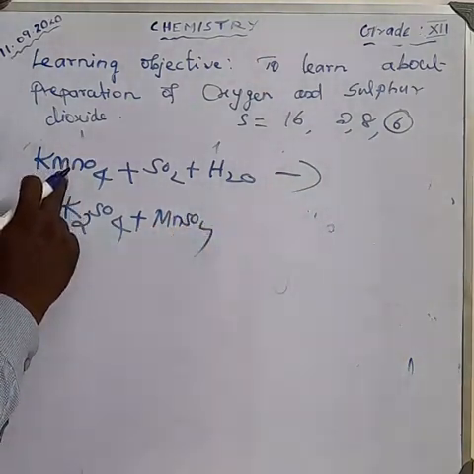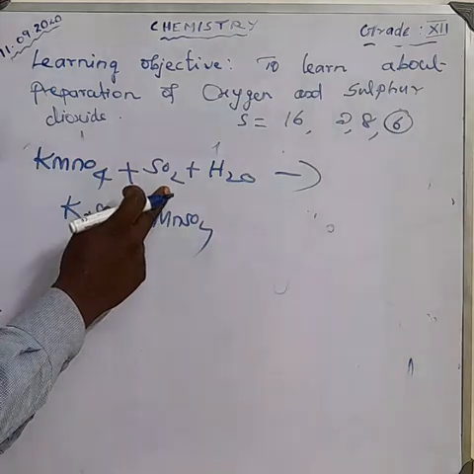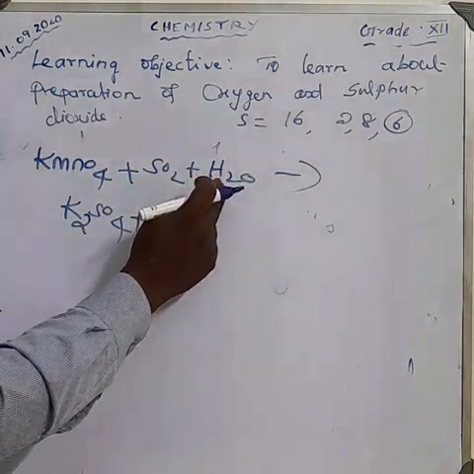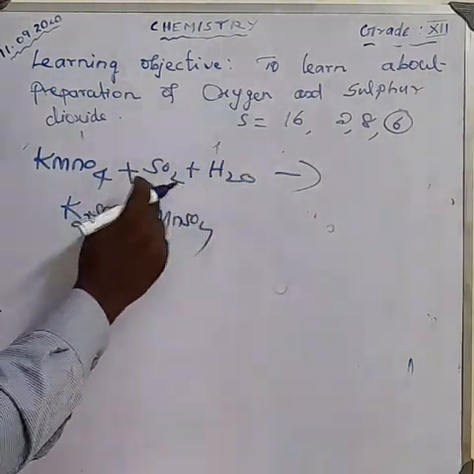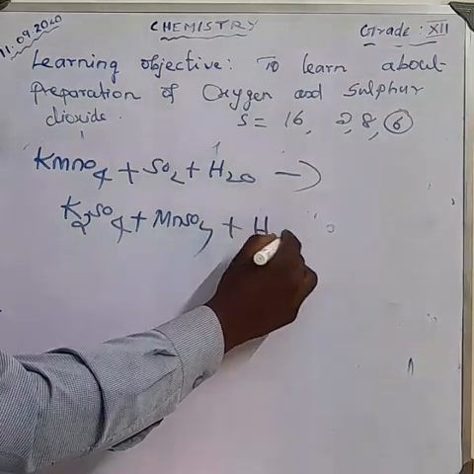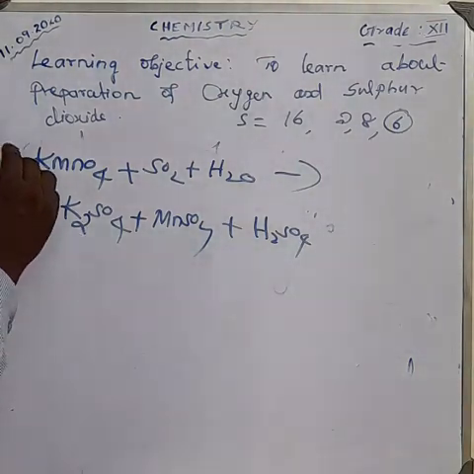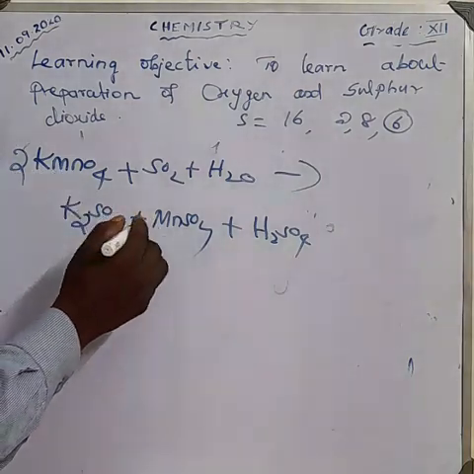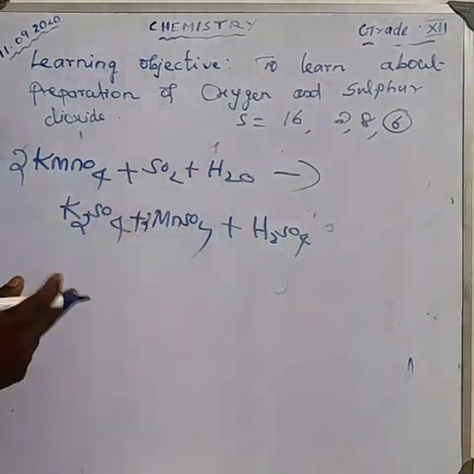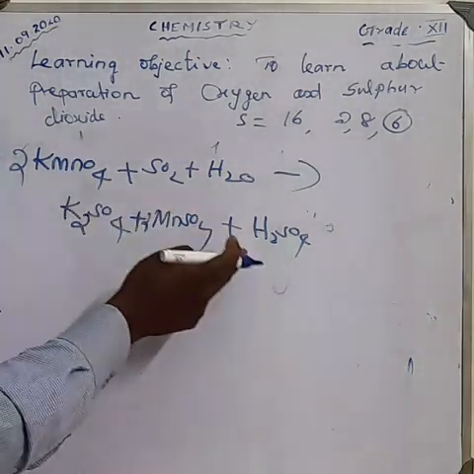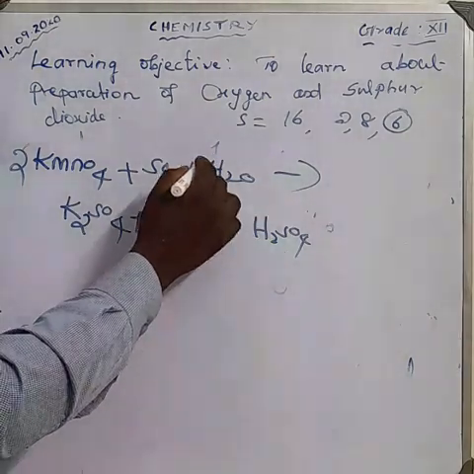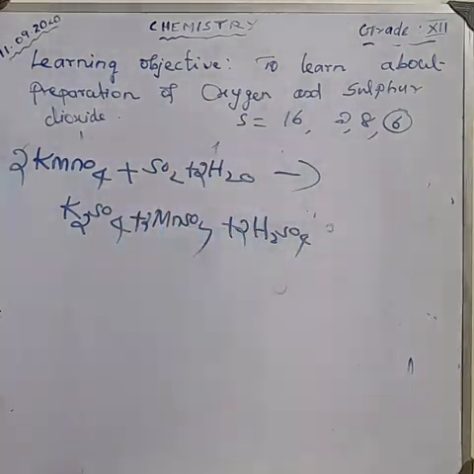Mn combines with sulfate to form manganese sulfate, and also hydrogen combines with sulfate to form H2SO4. Then how can you balance the equation? 2 potassium is there, make it 2 potassium. 2 Mn is there, so make it 2 Mn. Now the oxygen is not balanced, so make it 2 here, make it 2 here. Now the equation is balanced.